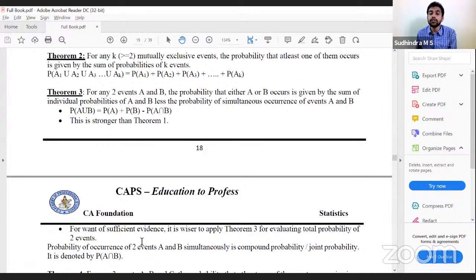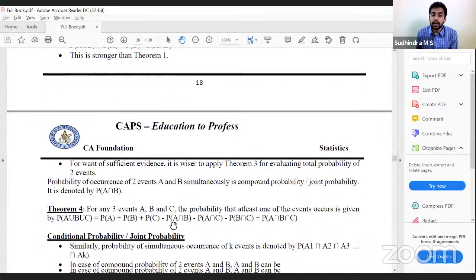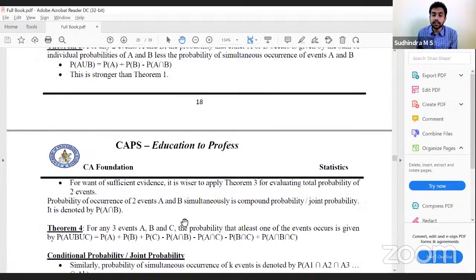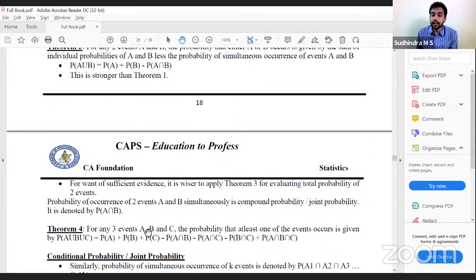Probability of occurrence of two events A and B simultaneously is called compound probability or joint probability, which is denoted by A intersection B. For that compound probability, we have a separate discussion. For any three events A, B, and C, the probability of at least one of the events occurring is P of A union B union C, which is P of A plus P of B plus P of C minus P of A intersection B minus P of A intersection C minus P of B intersection C plus P of A intersection B intersection C.